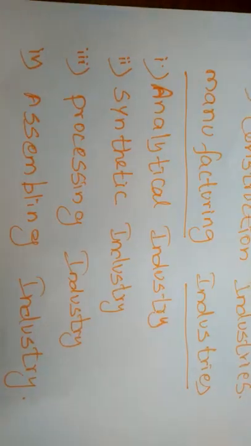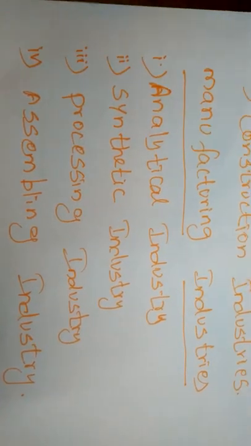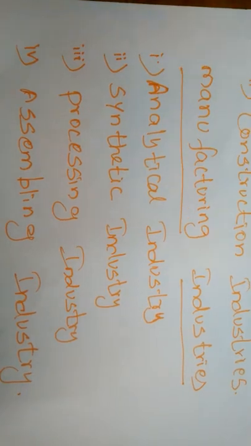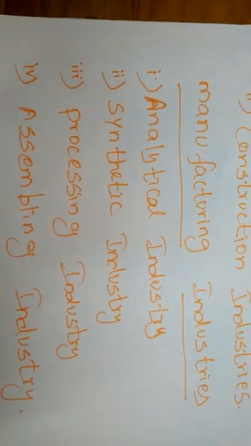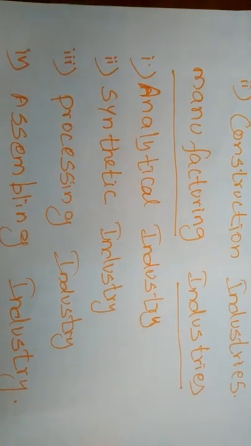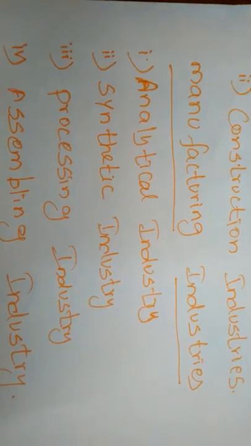Next is synthetic industries. For example, the chemical industry. The synthetic industries combine various ingredients into a new product.